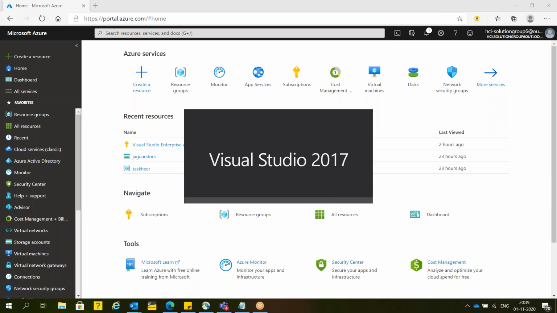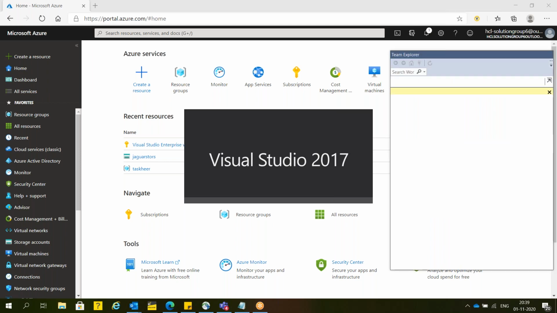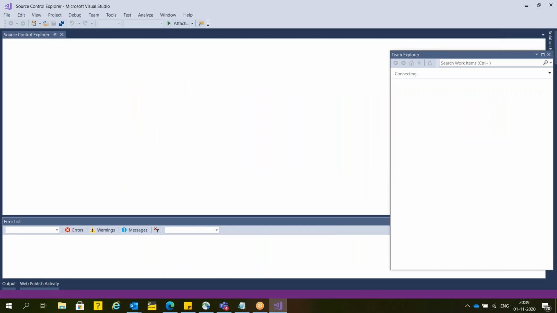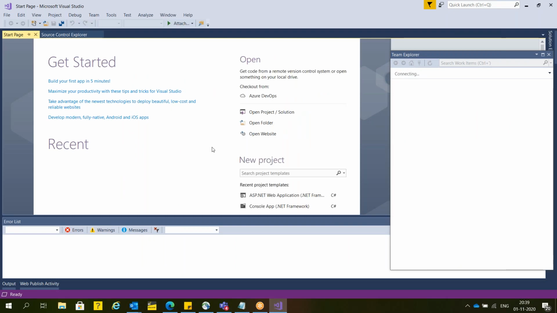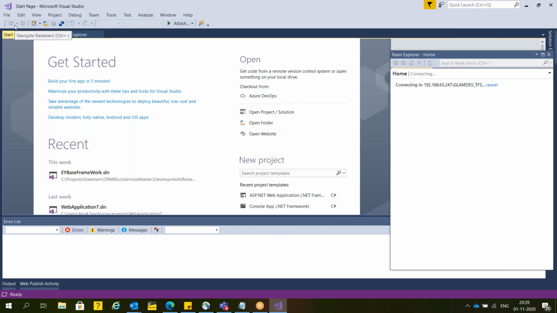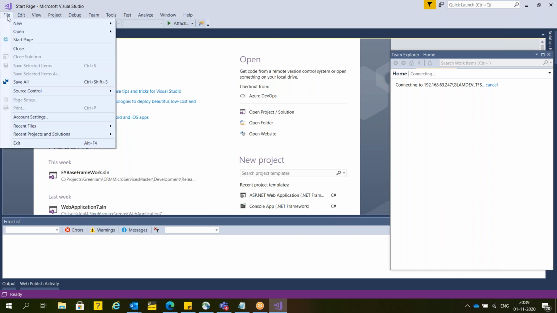See, it's going on. Now I'm going to create a new application, or I can open the saved application that we deployed yesterday.